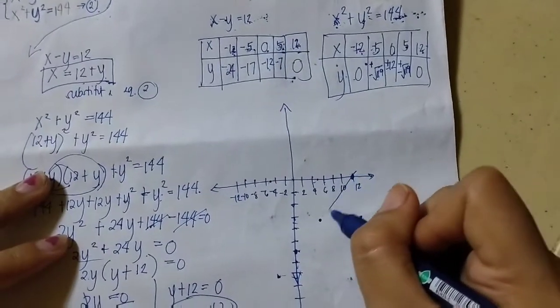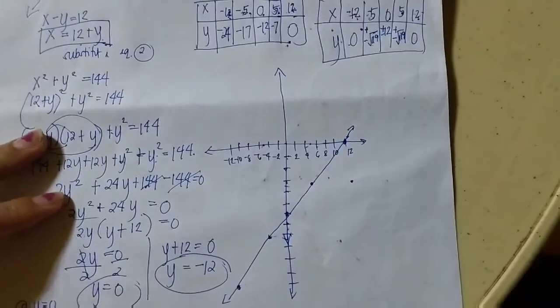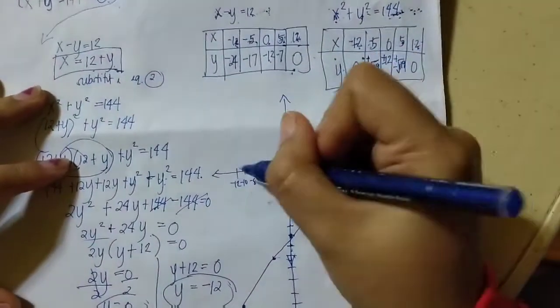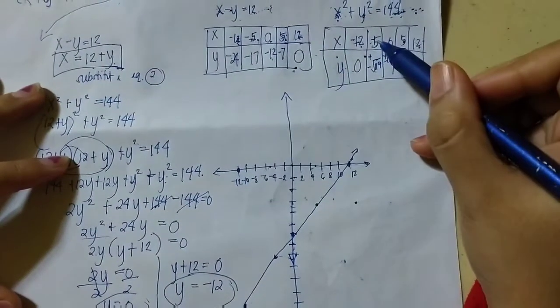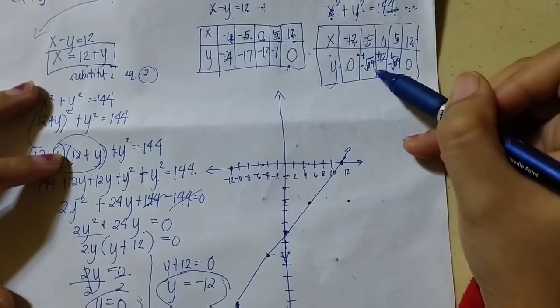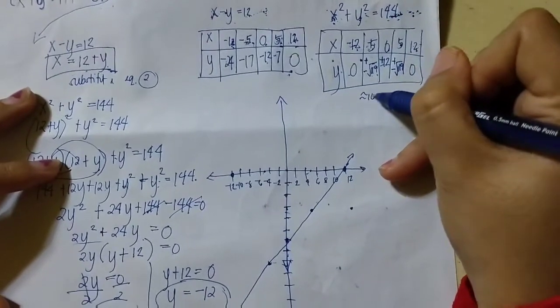Connect the points. Since it is linear, like this. Next is the second equation. Negative 12, 0. Next is negative 5. Then there are two solutions, positive and negative square root of 119, which is approximately 10.9.